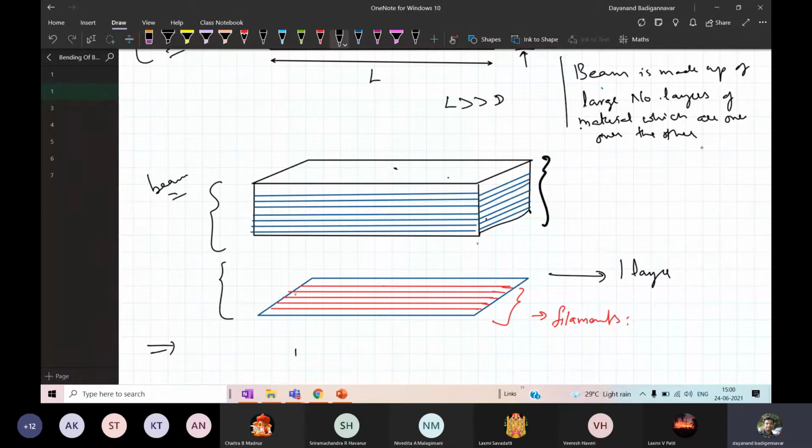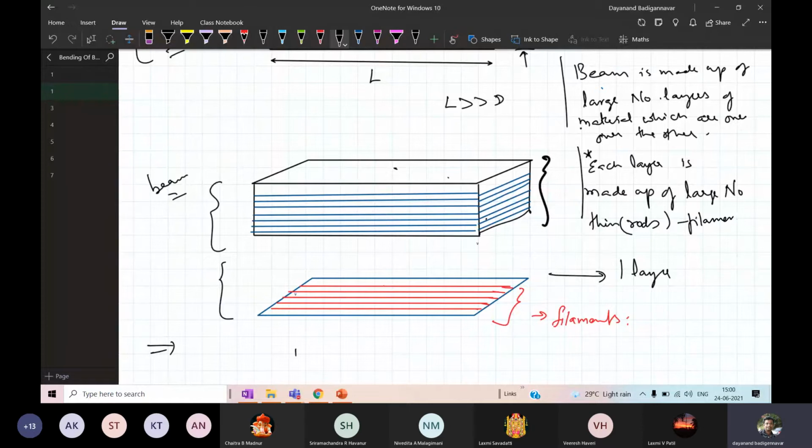And keep in mind, each layer is made up of a large number of thin layers, thin rods. I can call these rods filaments. You can see here the dark rods, they are nothing but the filaments, and these are called the layers.